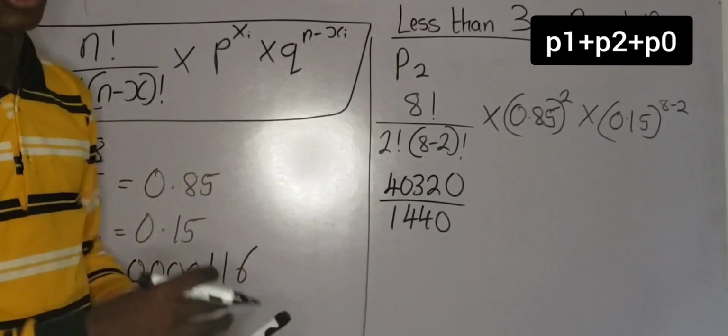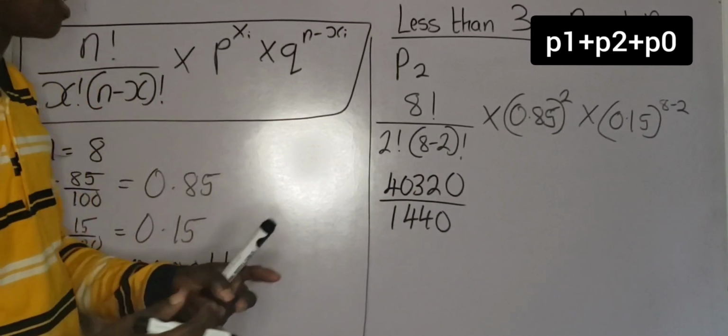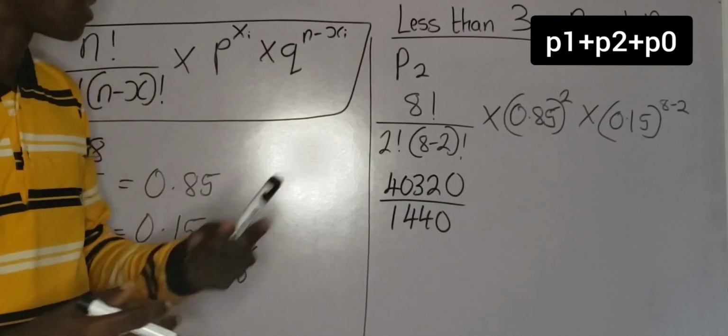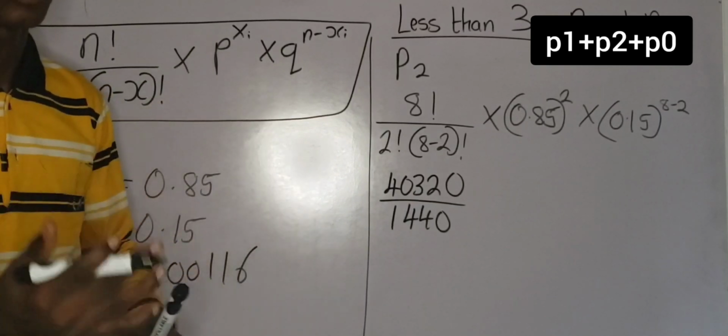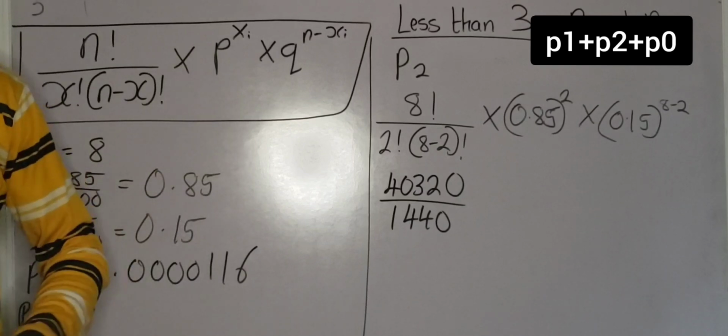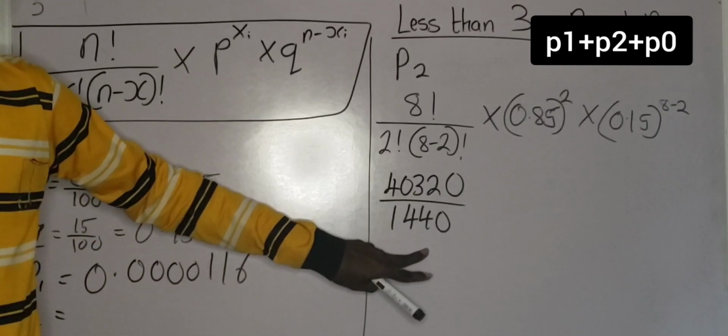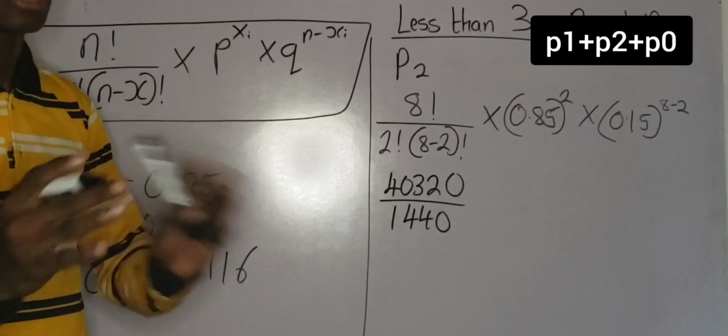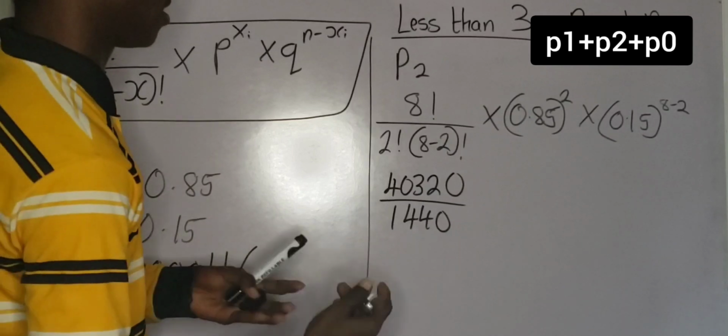2 factorial is 2 times 1, that is 2. So 8 minus 2 factorial will be 5 factorial. 5 factorial is 720. That means that 2 multiplied by 720 is 1,440. Do you understand? So just pay attention. It's very, very simple. Okay, let's proceed.